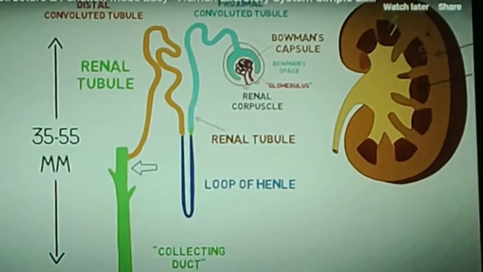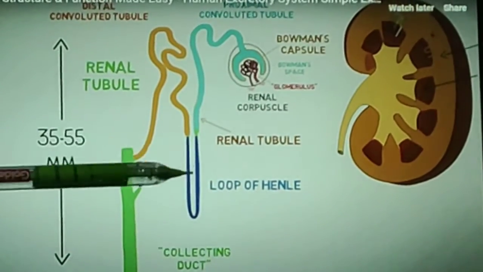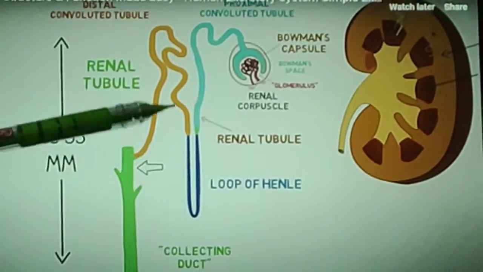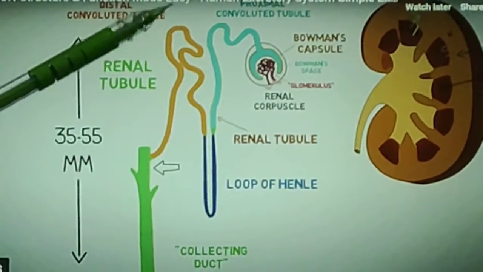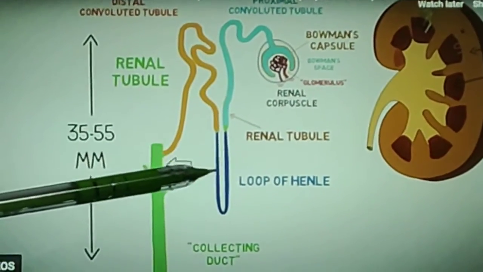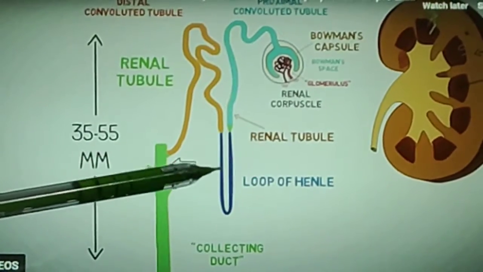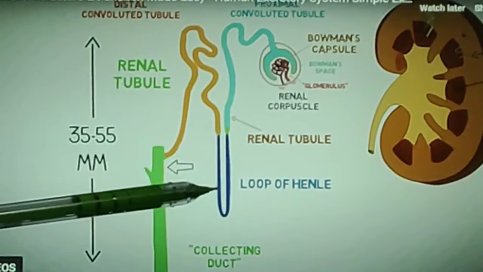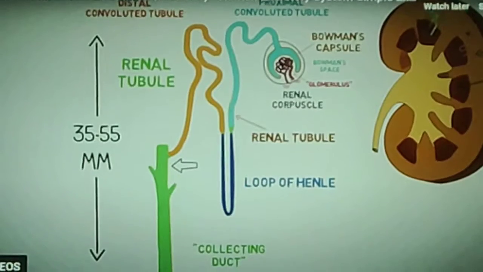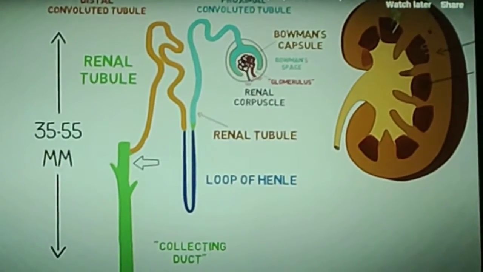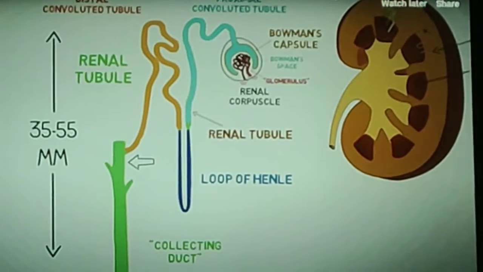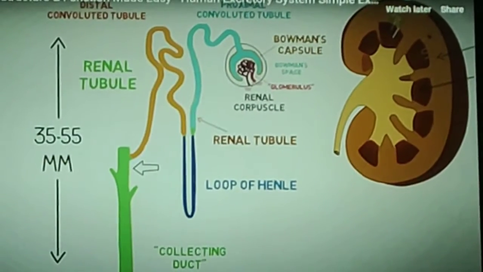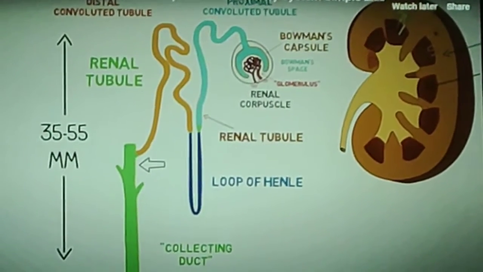Then the filtrate comes to the loop of Henle, and after that it passes to the distal convoluted tube. In the loop of Henle, water is reabsorbed. The amount of water reabsorbed depends upon how much excess water is present in the body and on how much dissolved waste there is to be excreted.